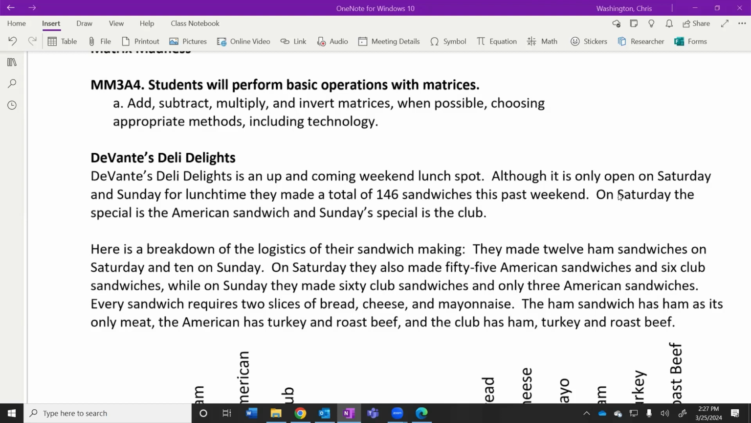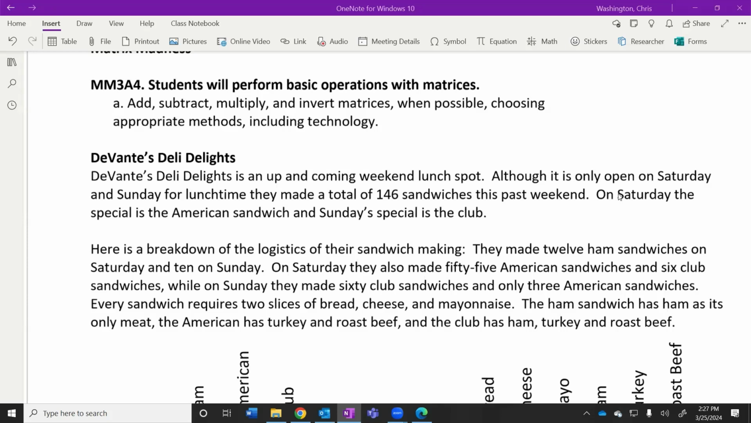They made 12 ham sandwiches on Saturday and 10 on Sunday. On Saturday, they also made 55 American sandwiches and 6 club sandwiches. While on Sunday, they made 60 club sandwiches and only 3 American sandwiches.